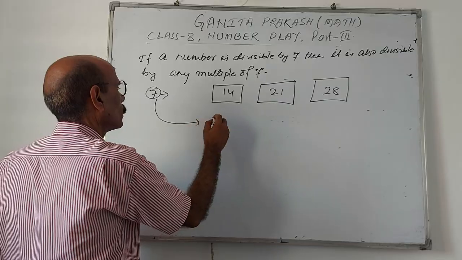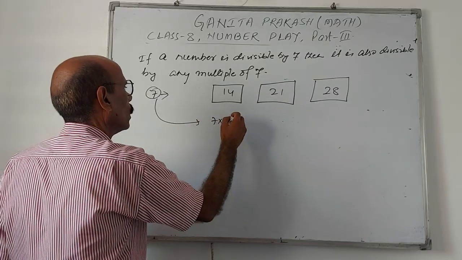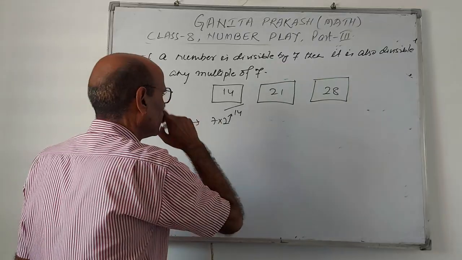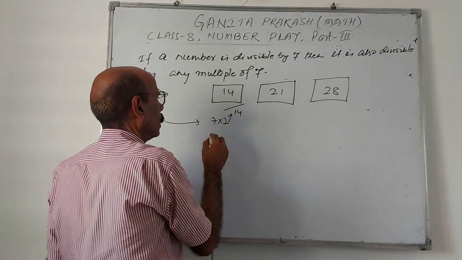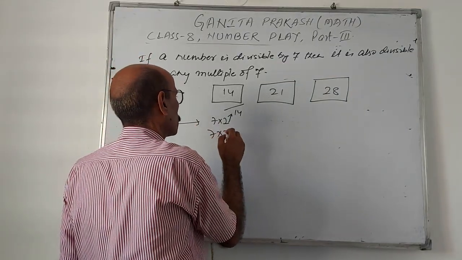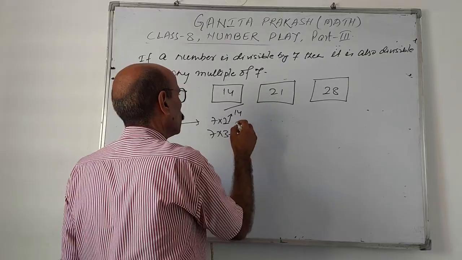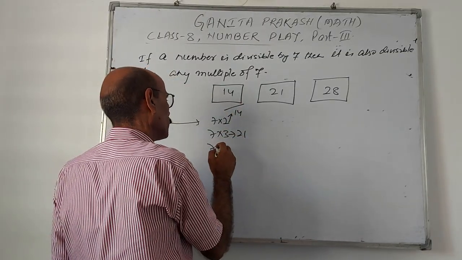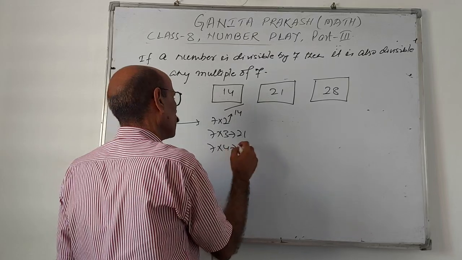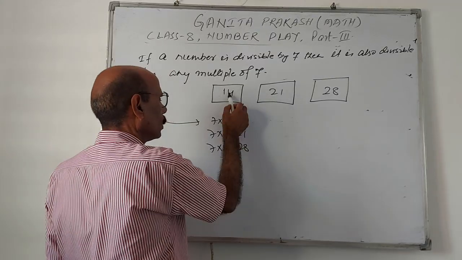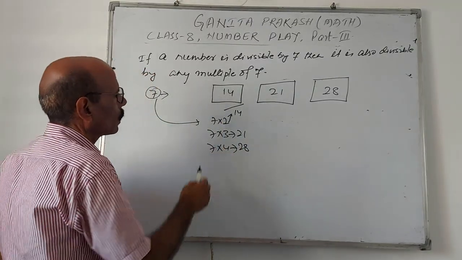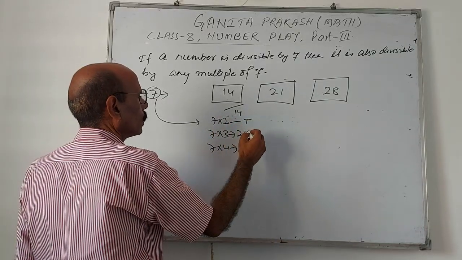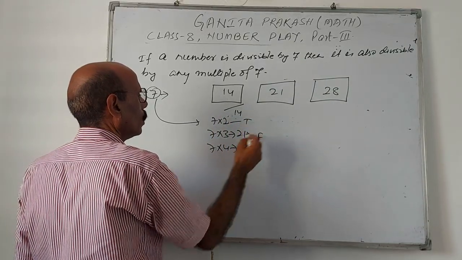Take 7 twos are 14: here in this case, this is divisible. 7 threes are 21: not divisible by this. 7 fours are 28: 28 cannot divide 14. So in some cases it is true, but in these two cases false.